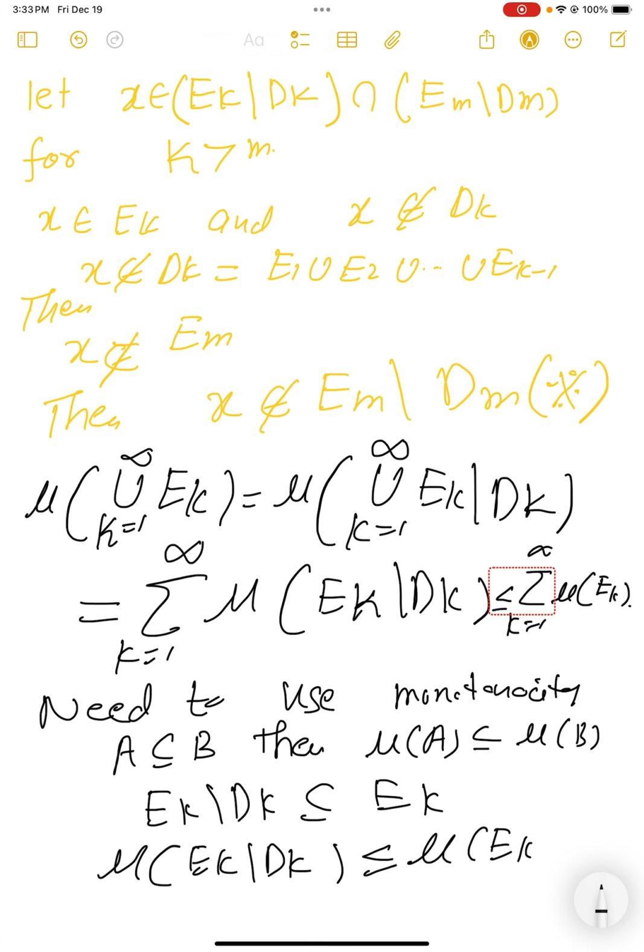So countable subadditivity says that no matter whether the sequence of sets is disjoint or not, this inequality will always hold, and to make it an equality, we need a sequence of disjoint sets. Thank you.